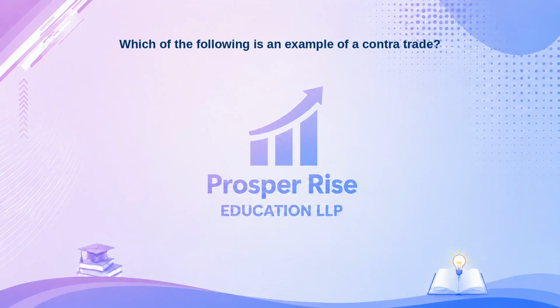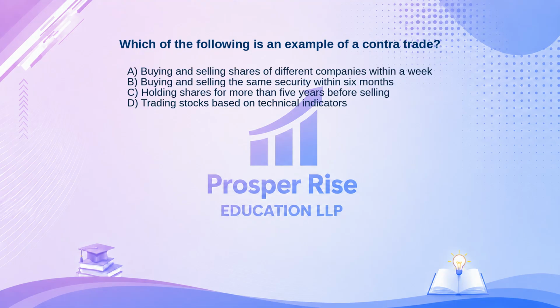Which of the following is an example of a contra trade? Here are your options. A. Buying and selling shares of different companies within a week. B. Buying and selling the same security within 6 months. C. Holding shares for more than 5 years before selling. Or D. Trading stocks based on technical indicators.